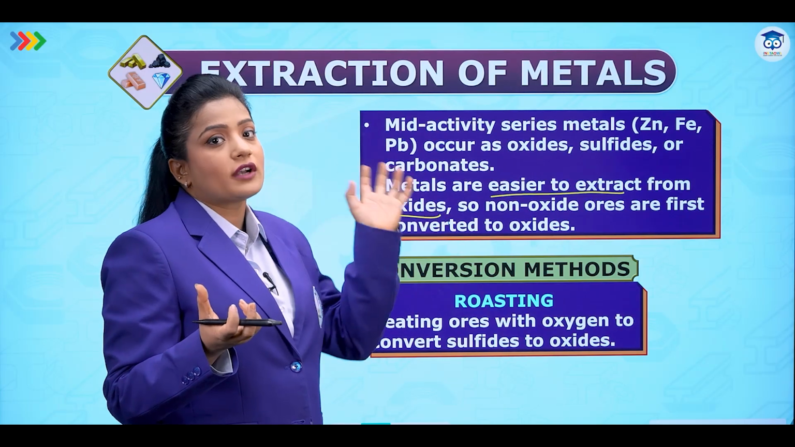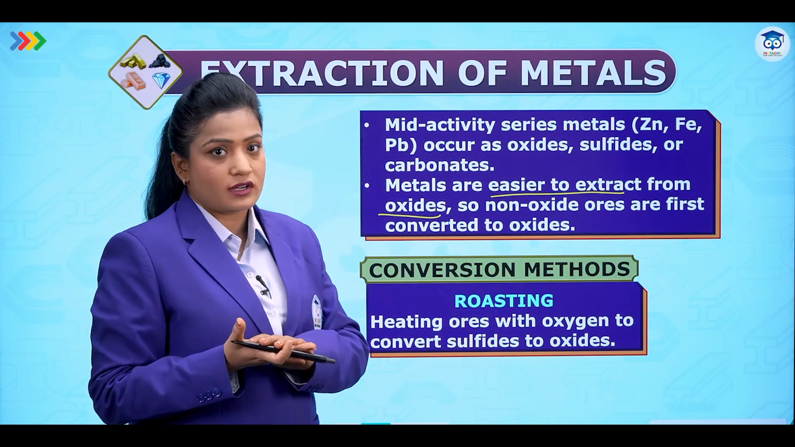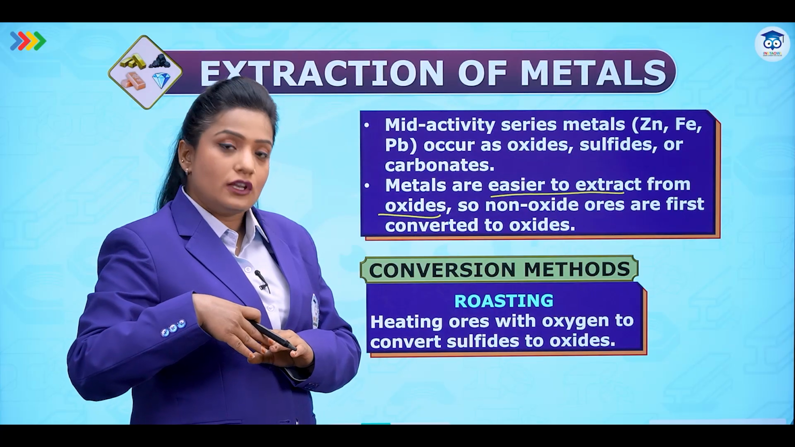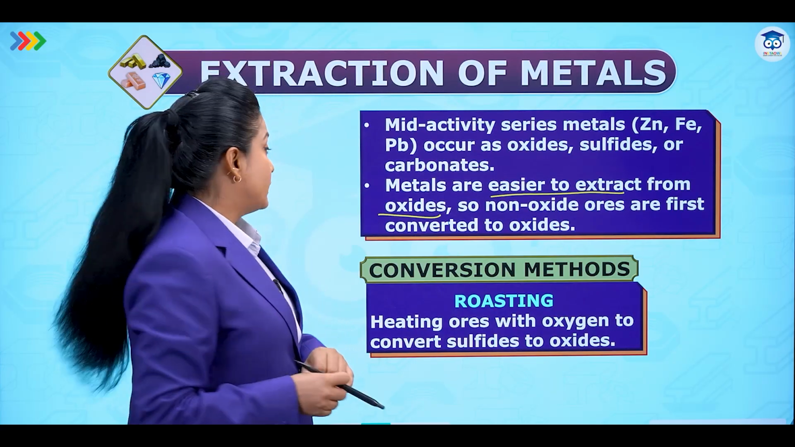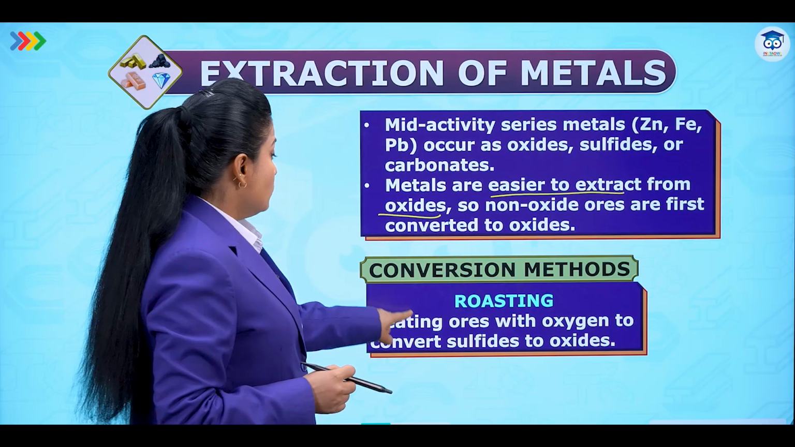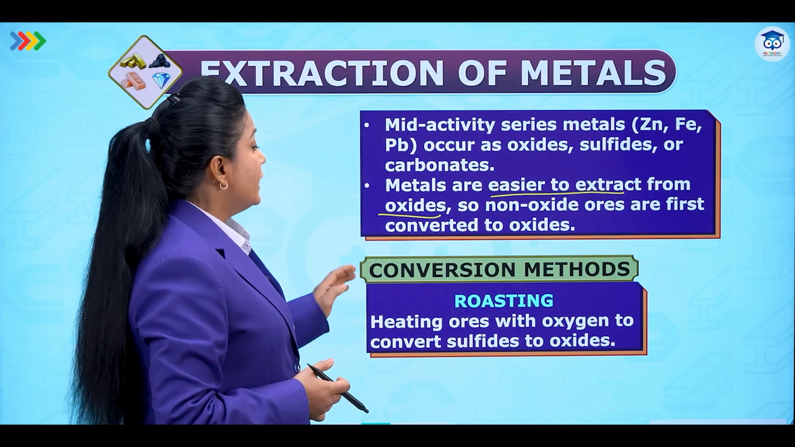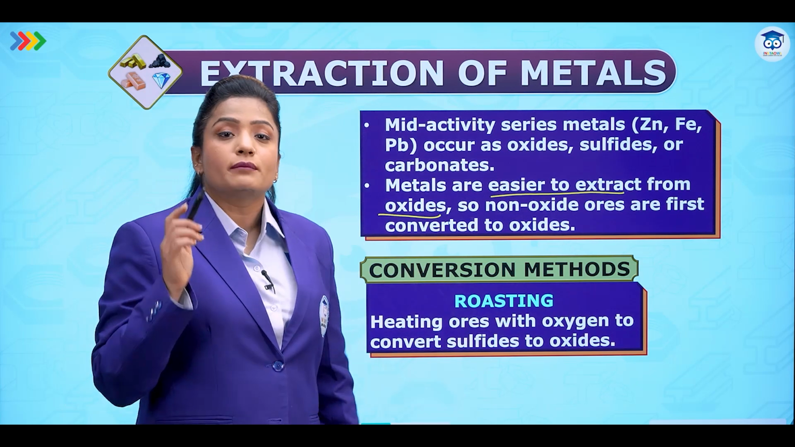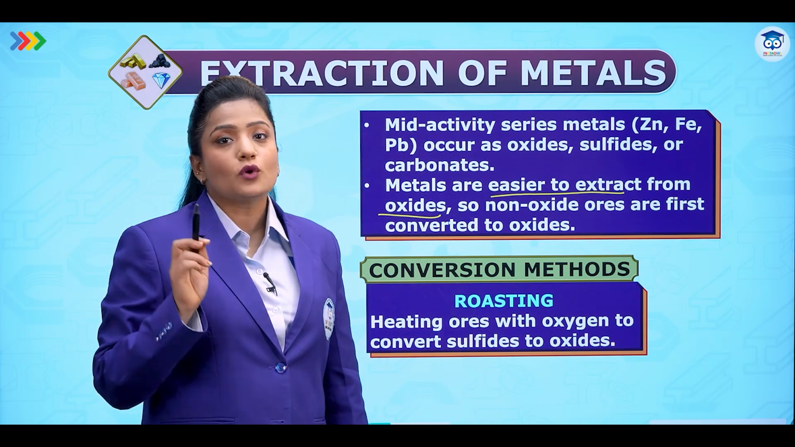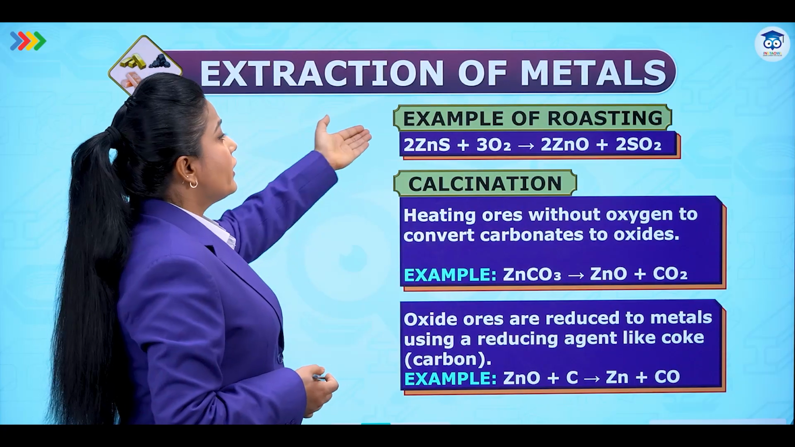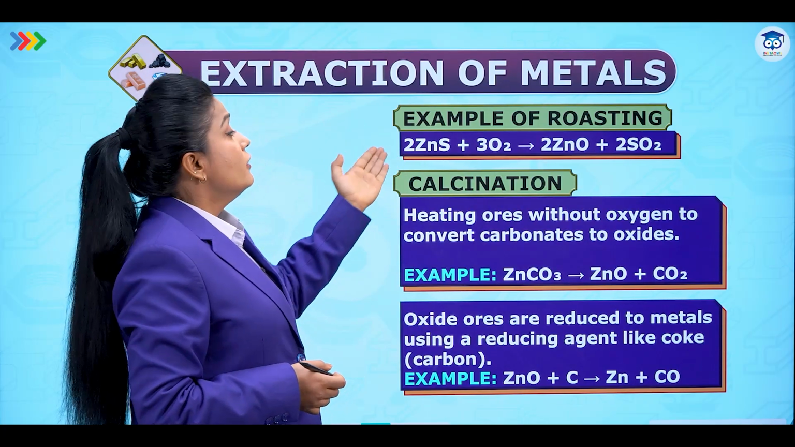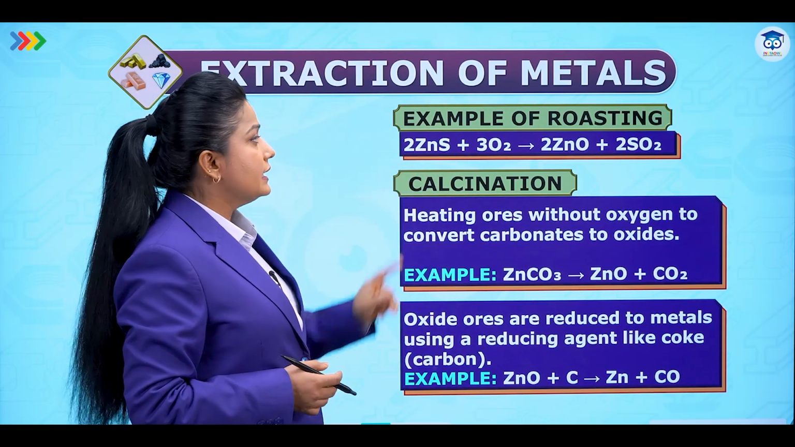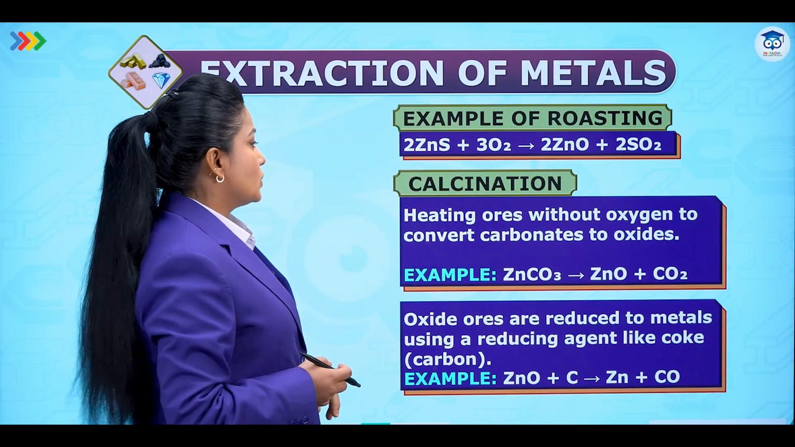If it's carbonate or sulfide, we first convert it into oxide, and then this metallic oxide is reduced to give us metal. Now, the roasting definition is mentioned over here: heating ores with oxygen to convert sulfides to oxides. That means we do roasting only for sulfide ores. Over here you can see the zinc sulfide ore. When the roasting process is done, it gives us zinc oxide plus SO2 gas.